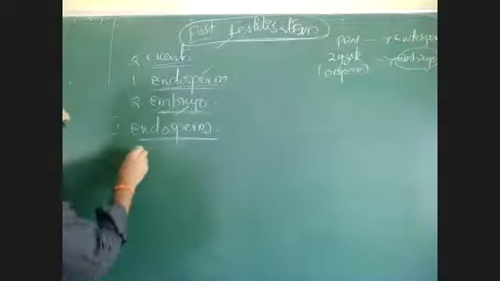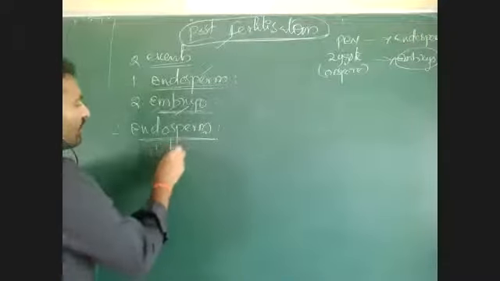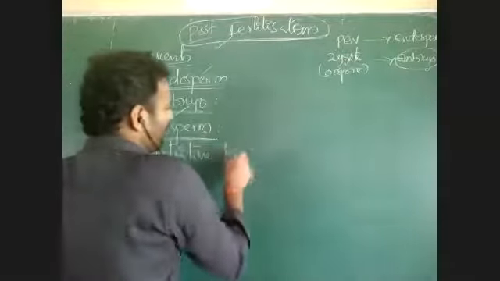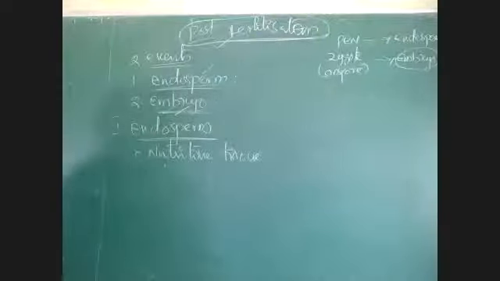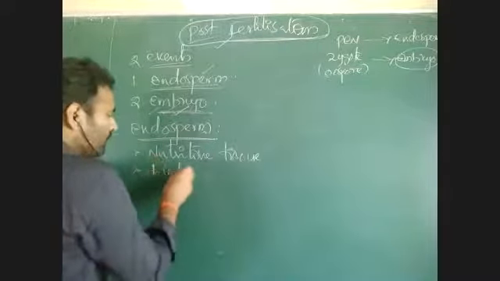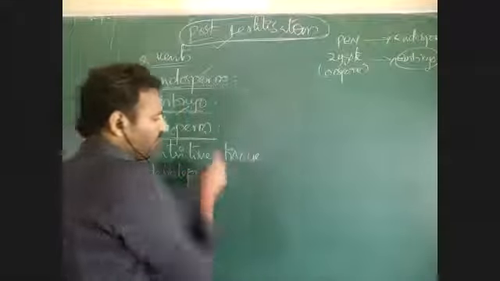Endosperm is a nutritive tissue that is required for the development of the embryo. This nutritive tissue is formed first, then it provides nourishment for the developing embryo. Endosperm develops from what?